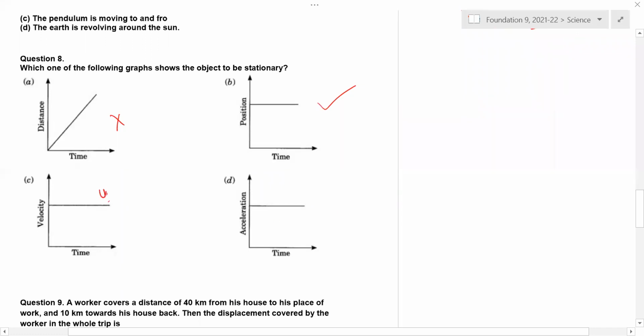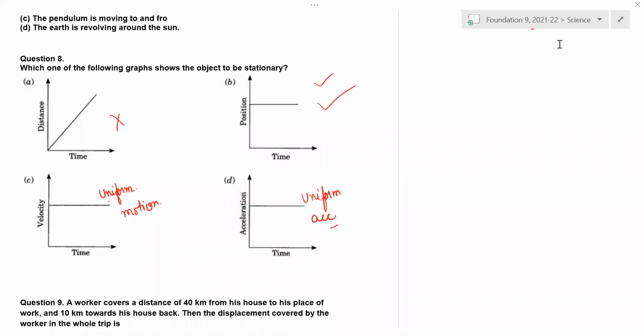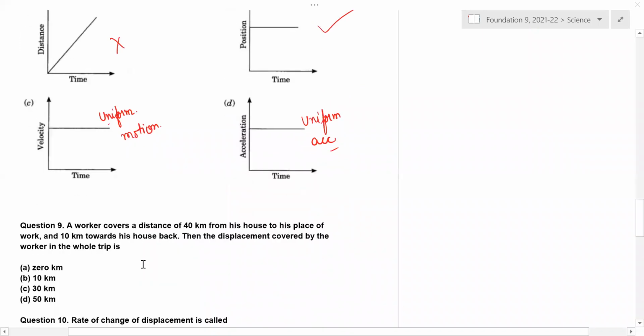This is uniform motion. This is uniformly accelerated. This is at rest. Is it clear, Akshit? Yes, sir. Okay.